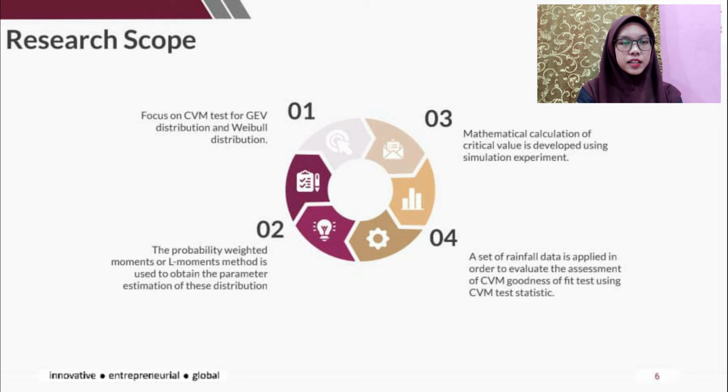In my opinion, they choose an interesting topic, where we can know that GEV and Weibull distribution can be used to calculate some data, and from both methods we can also compare which is more accurate. And this research has a good objective, which they know what they want to gain, and the research scope also has all that they want to focus on and gain from this research.